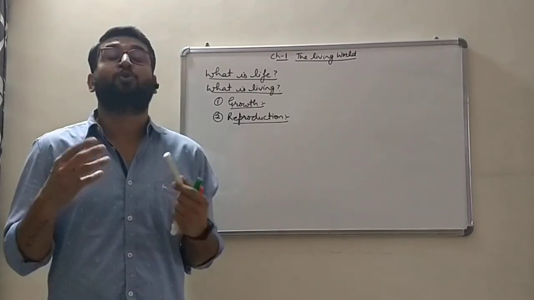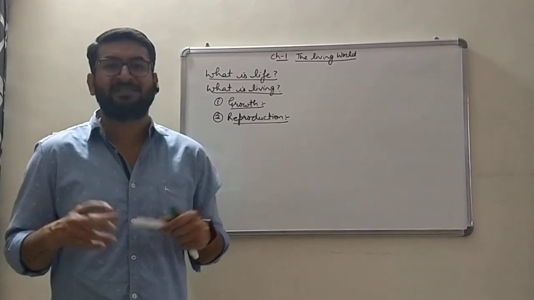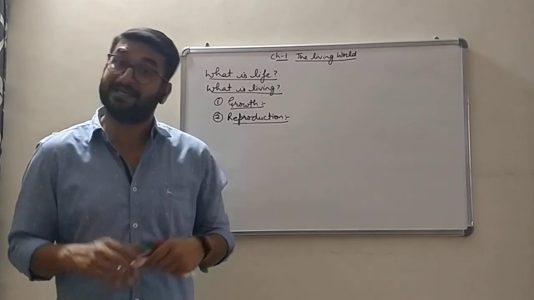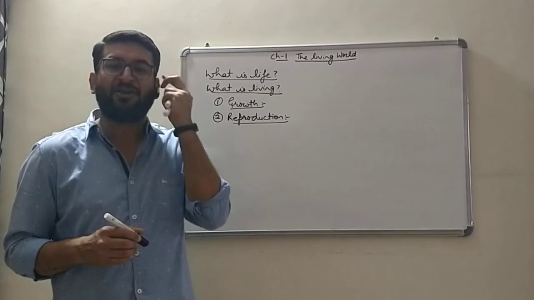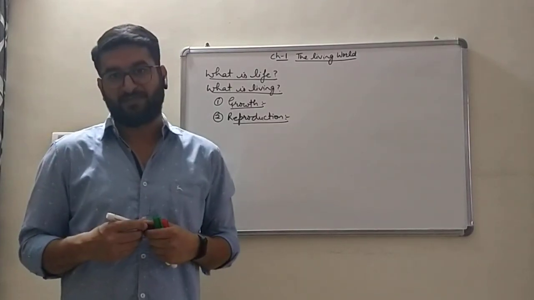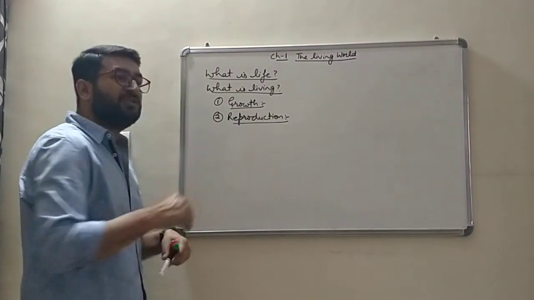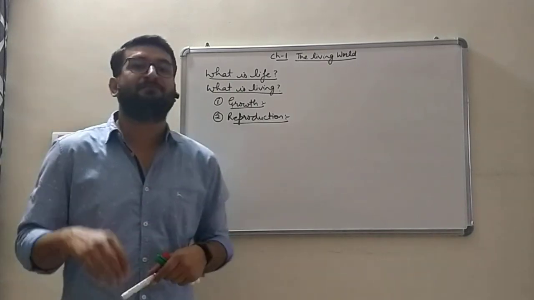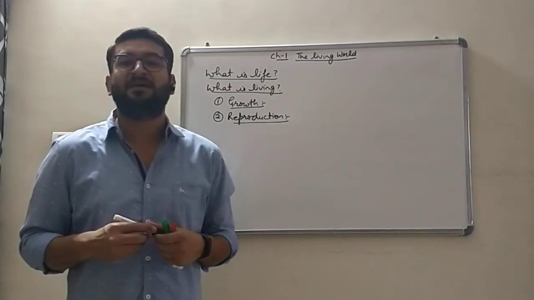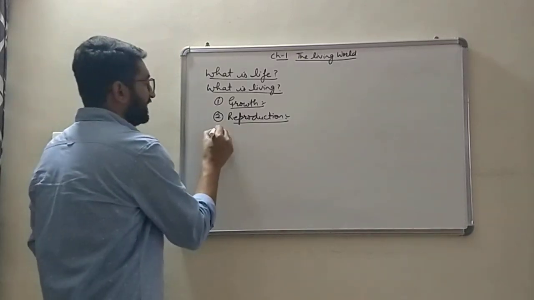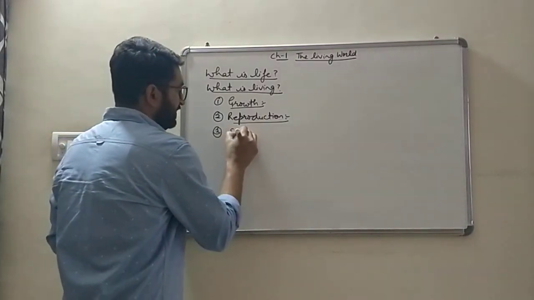That means those living organisms are not considered as living? No, that's not the case. They are considered as living, but due to certain disorders they cannot reproduce. So reproduction is a main characteristic of living organisms, but still it is not a defining property between living and non-living organisms. Next, stimulus,